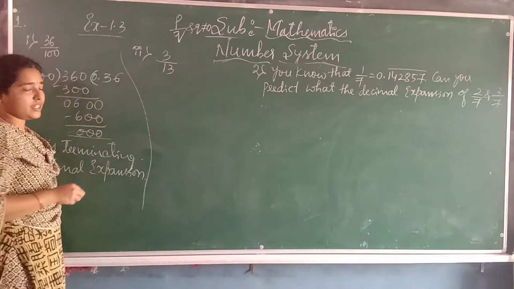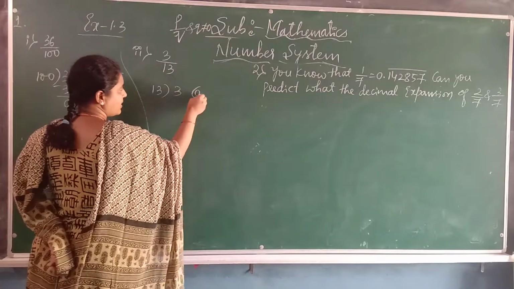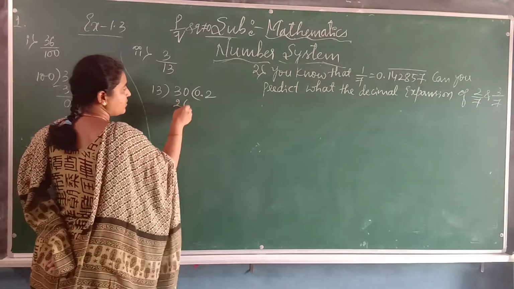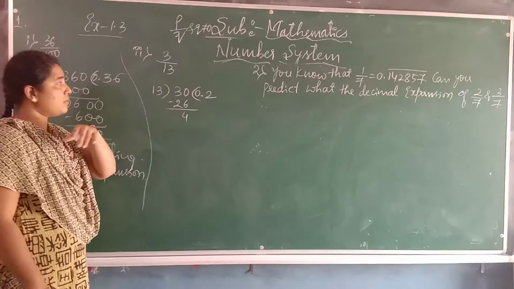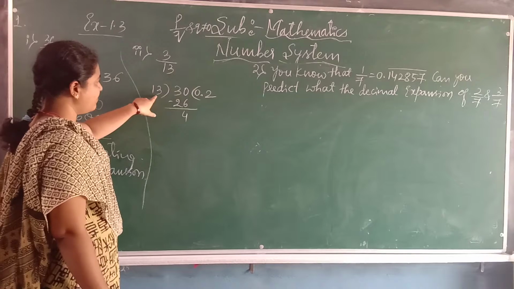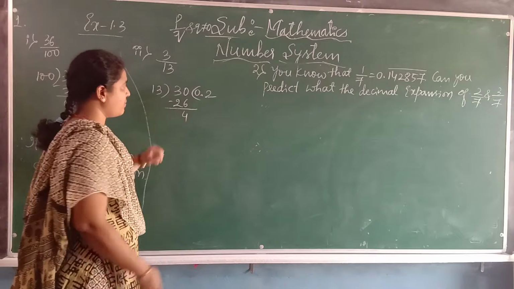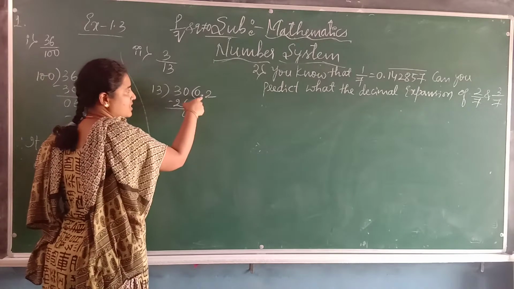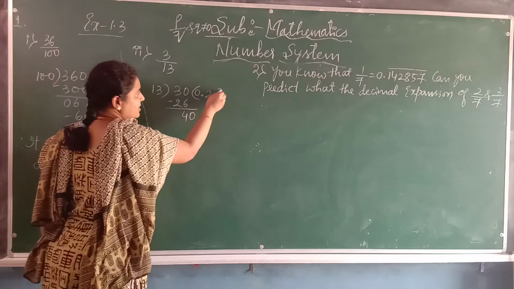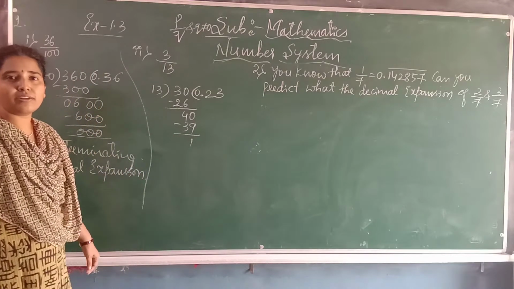Second one, 3 by 13. Let us divide 3 by 13. Take a decimal point, and it becomes 0. 13 2s are 26. 4 remains. Take one more 0 because we already gave the decimal point. 40 we don't get in the 13 table. Take less than that. 13 3s are 39. We get 1 as the remainder.